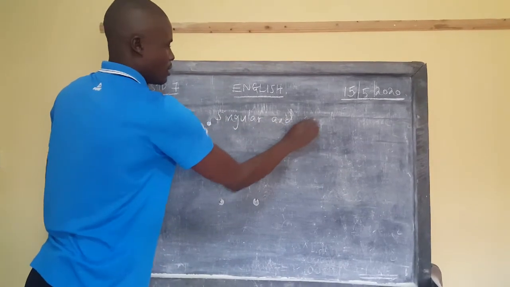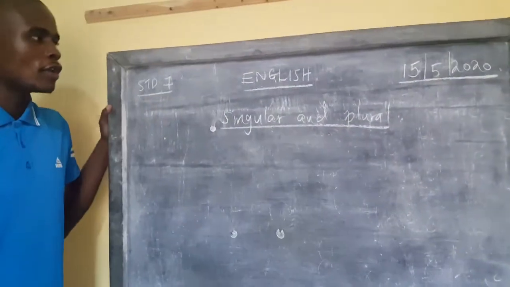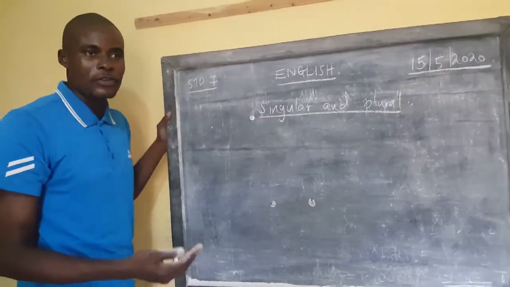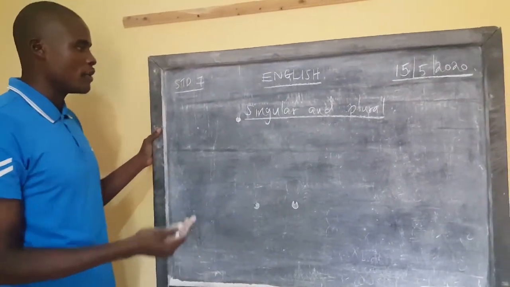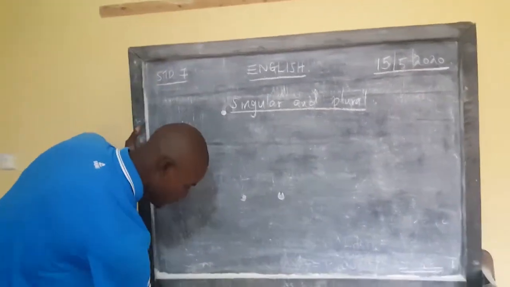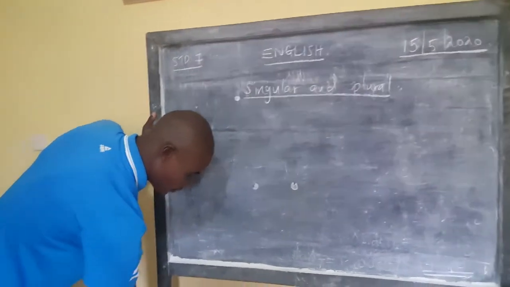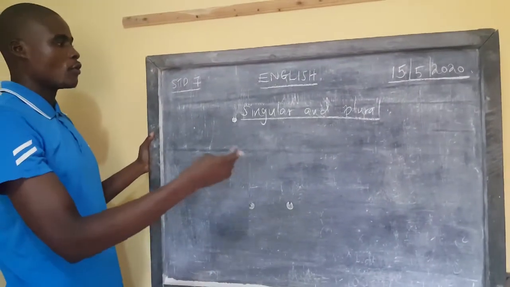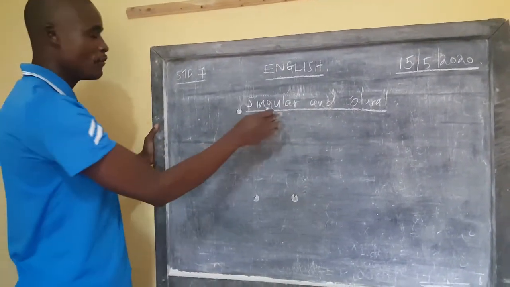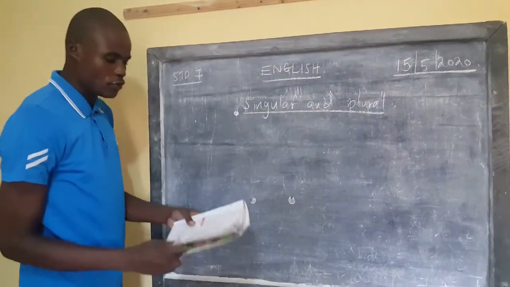Singular and plural. When I talk of singular and plural, learner, you may think that I'm talking of the singular and plural of nouns. No. Today I'm going to talk about changing sentences from singular to plural and vice versa, from plural to singular. So before looking at sentences, you must know how certain words will change to plural.